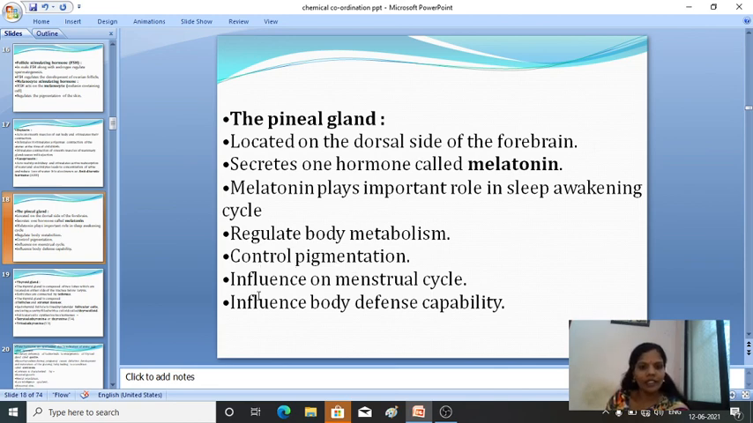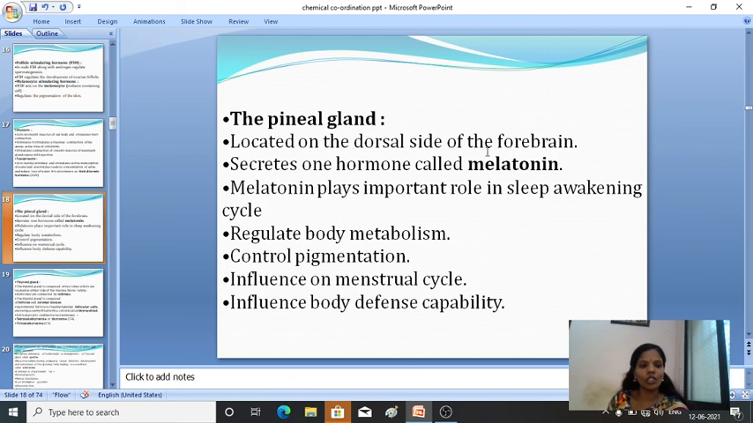Then it influences the menstrual cycle. Then it influences body defense capability. So these are the functions of the pineal gland. So where is this pineal gland located? It is located on the dorsal side of the forebrain.